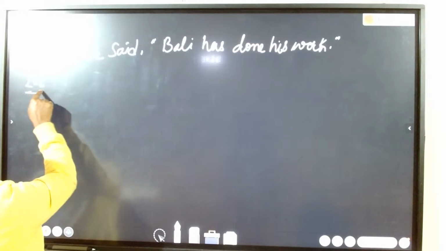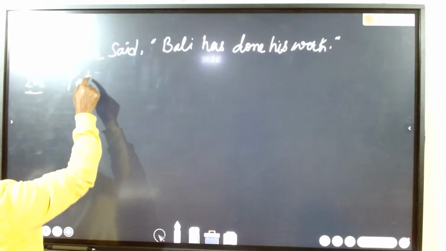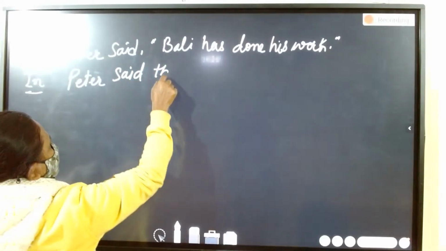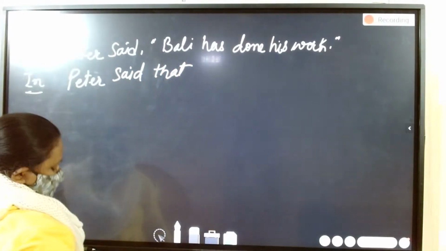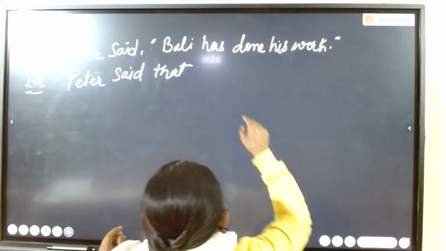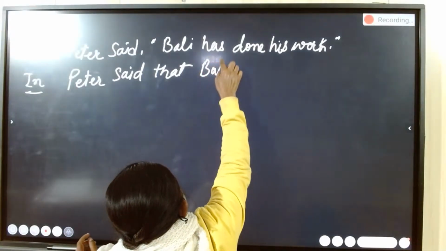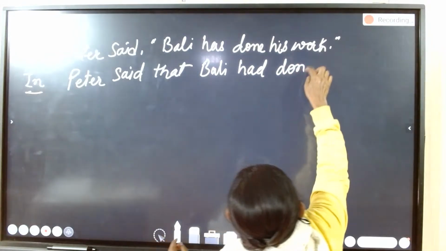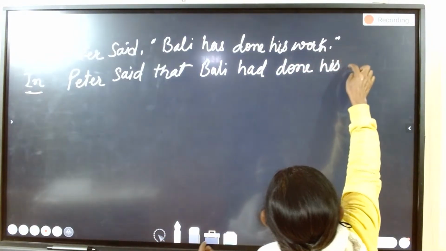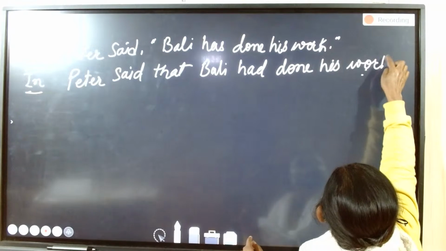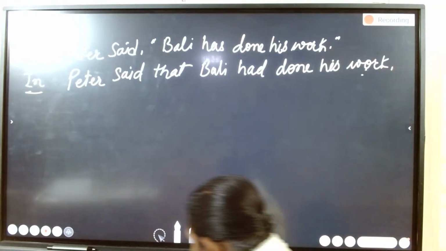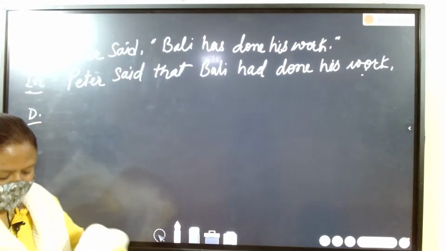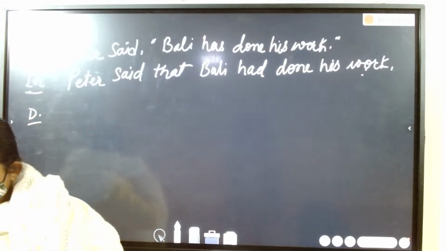What will be the respective tenses? Present perfect becomes past perfect. In place of the comma, we put "that" and we change the sentence: Bali had done his work.